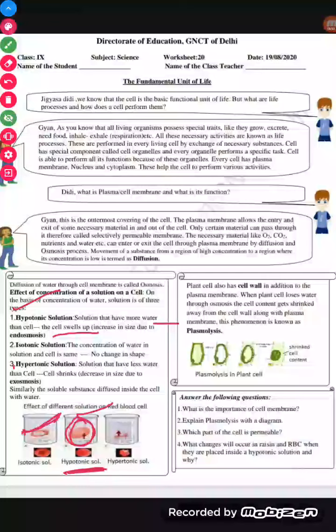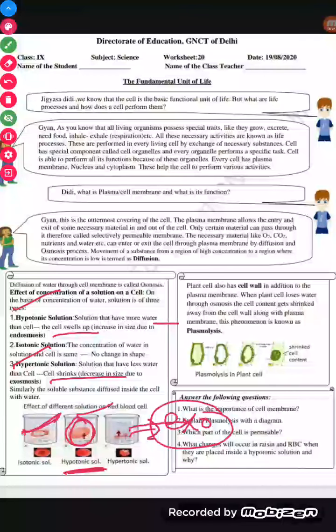And hypertonic solution, where the water is less as compared to the cell, the cell shrinks and decreases due to the process of exoosmosis. What is exoosmosis? Exoosmosis means water moves out of the cell.